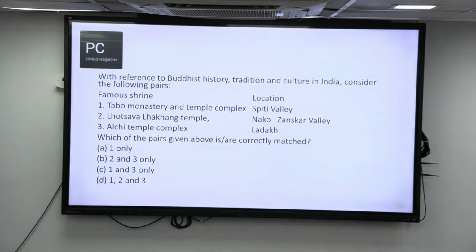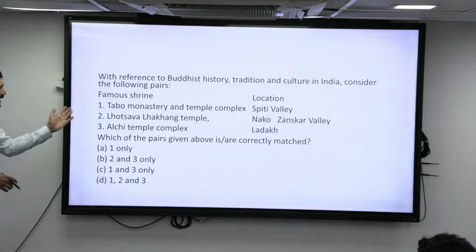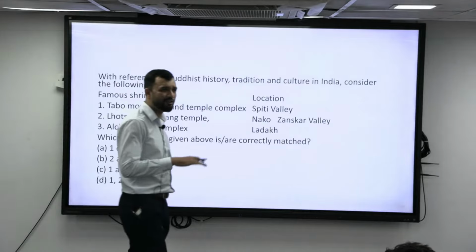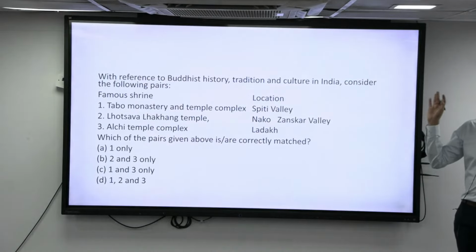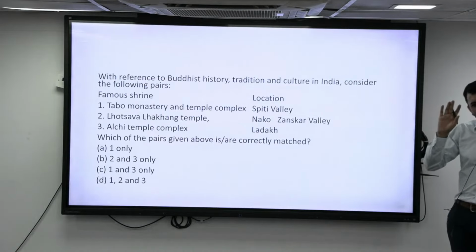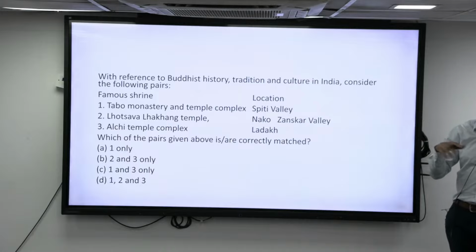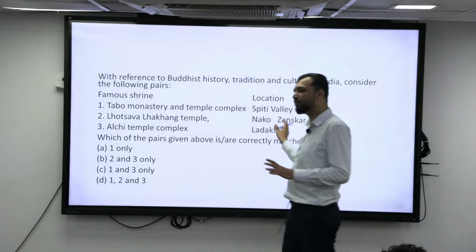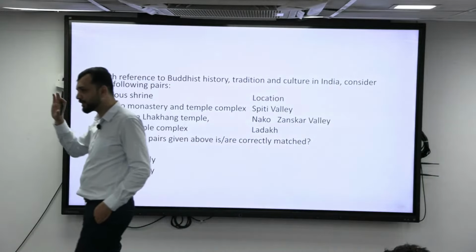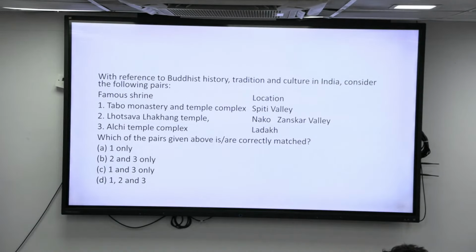Next, with reference to Buddhist history and culture, consider the following famous shrines and locations. That is, famous monasteries located in India. You have to just list them down. Remember the places only; their history or who is the founder of the monastery is not required. They are more of a Vajrayana kind of part, so you should just have a broader understanding.